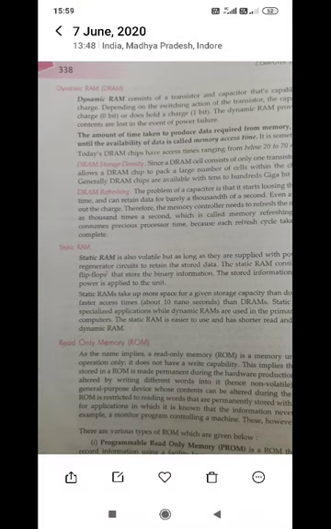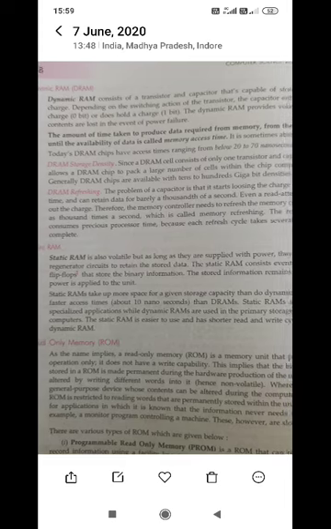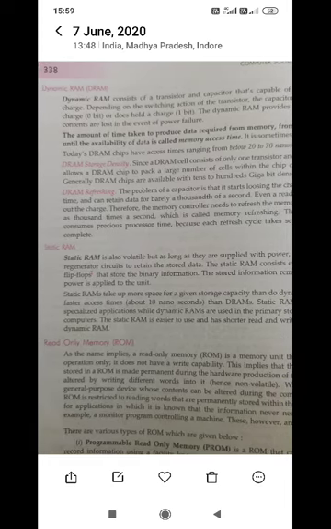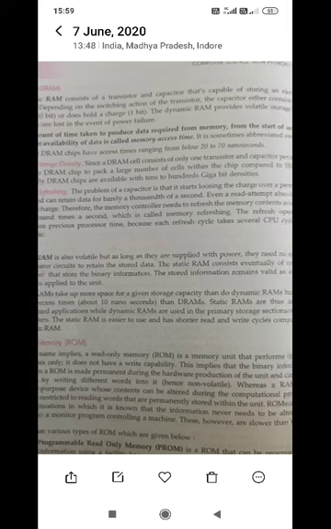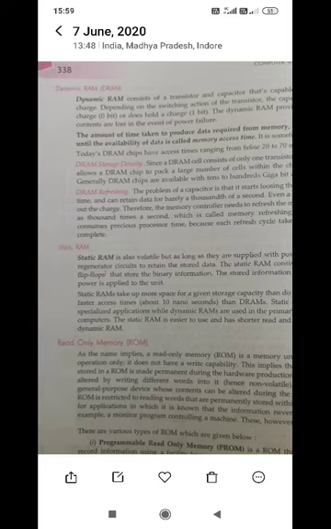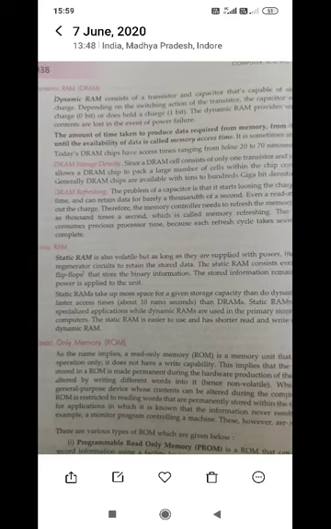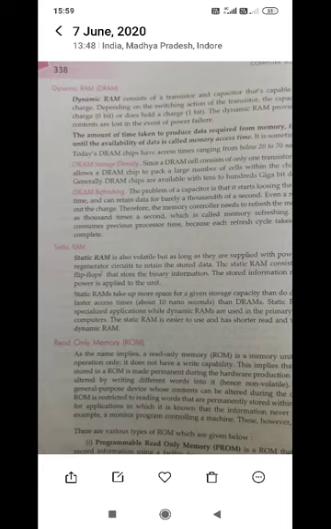Now come on to static RAM. As compared with dynamic RAM, static RAM is fast. Static RAM is fast in nature. It is costlier than dynamic RAM. Dynamic RAM is not as costly as static RAM. The memory elements used in static RAM are flip-flops. Flip-flops are also called registers.